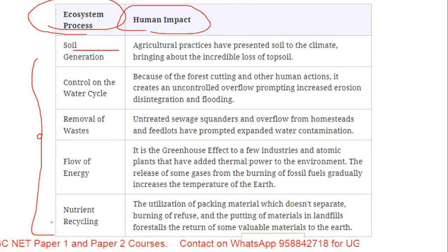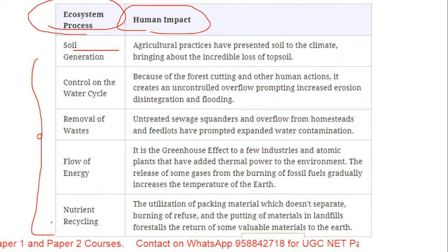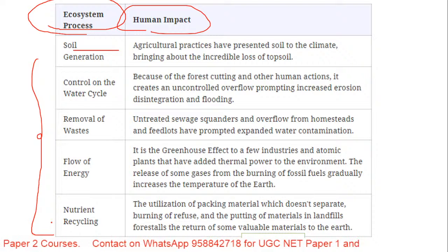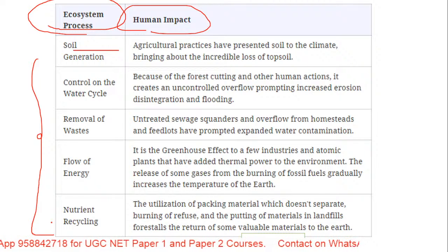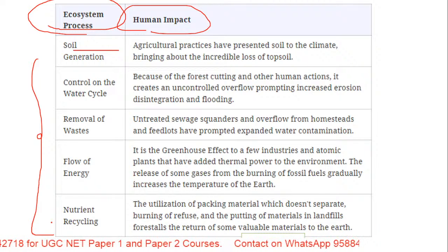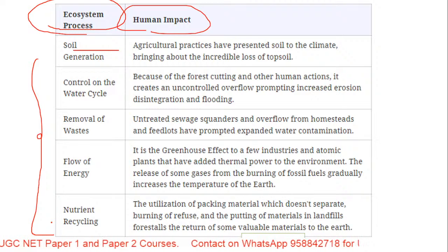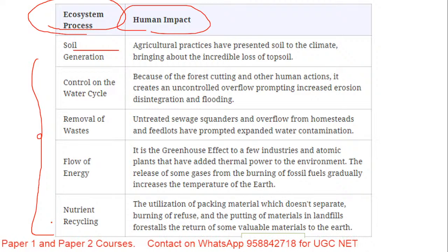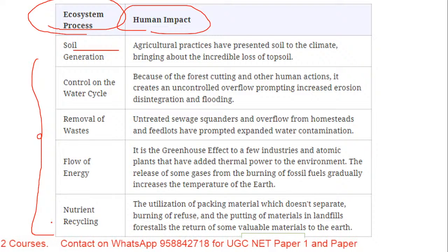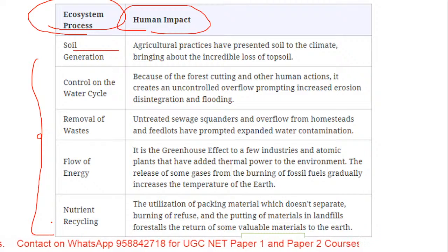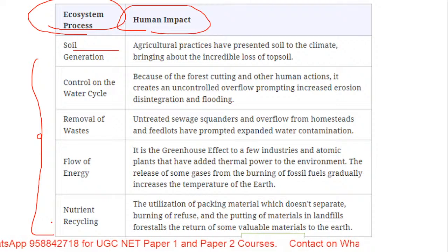Okay, for example, if it is erosion, we need to control the soil erosion. If it is contamination, to control the contamination. If the energy is polluting the environment, to keep it under control. And recycling, in order to also maintain the balance of the environment. So this is basically just a revision. There is no question seen on this yet, but you can keep this as a last-minute revision for this particular slide. As such, there is no detailed question on this topic.